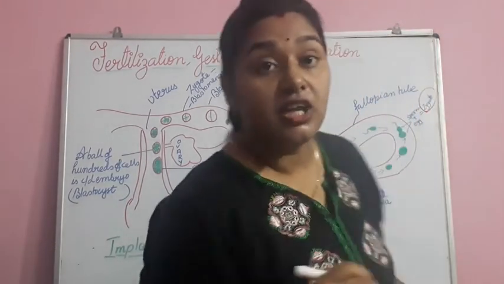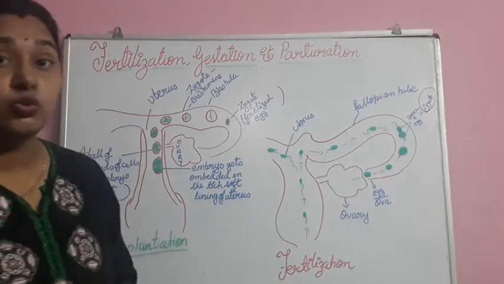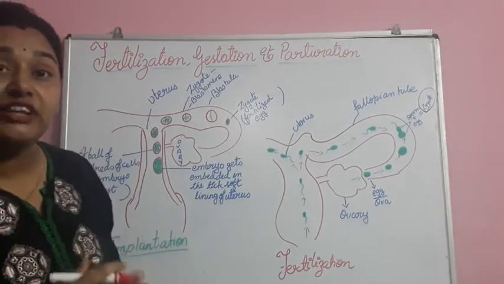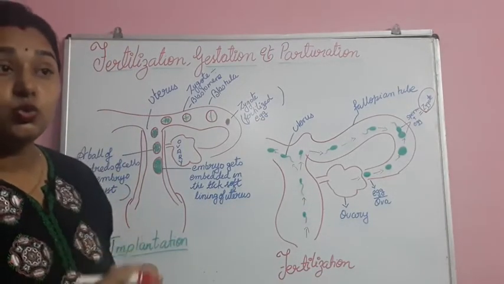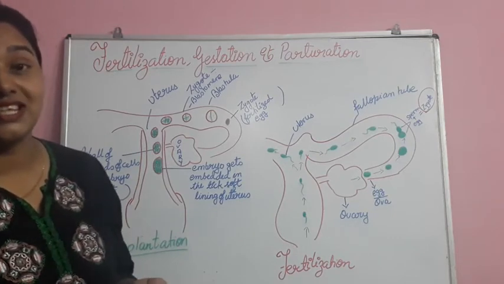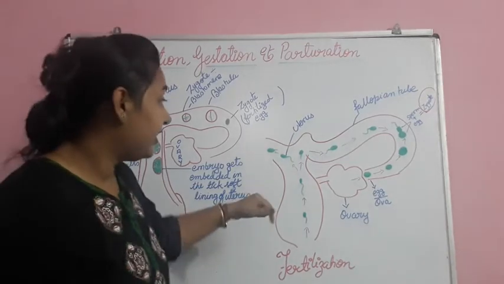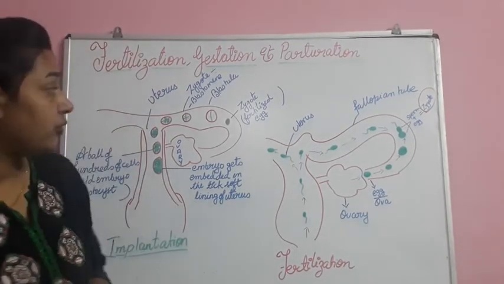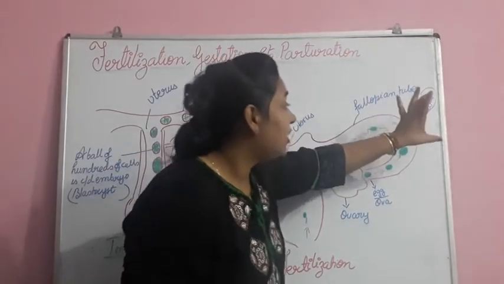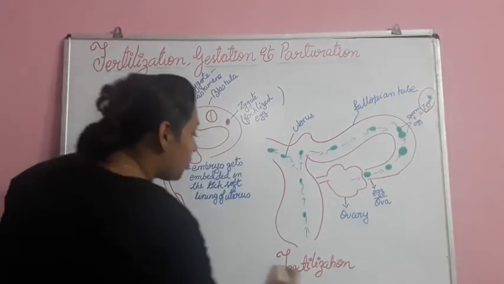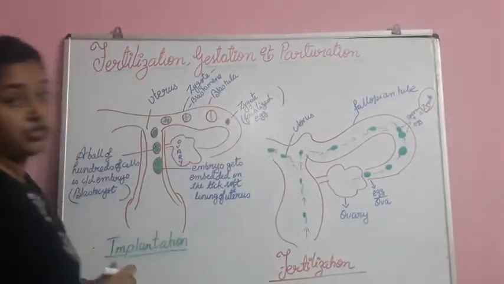Further, this zygote is going to divide, it will do cleavage, dividing into 2, 4, 8 to 16 cell stages, and then it will get implanted in the uterine cavity and develop into the embryo. Till here, the formation of the zygote is called fertilization.